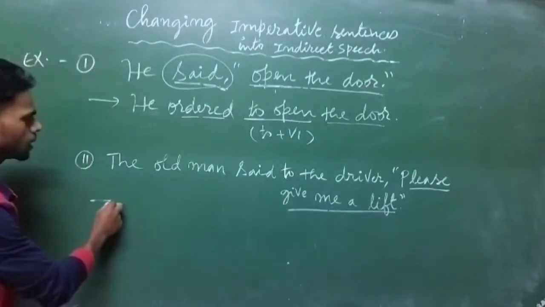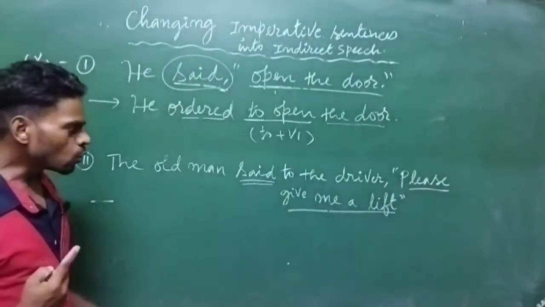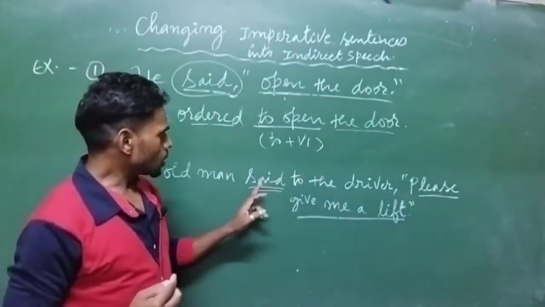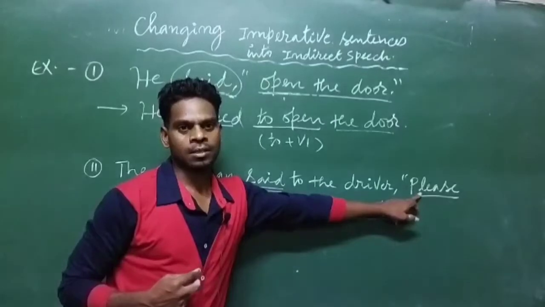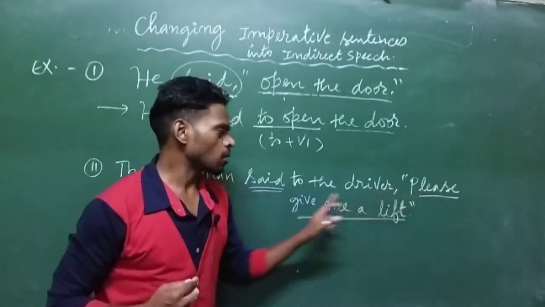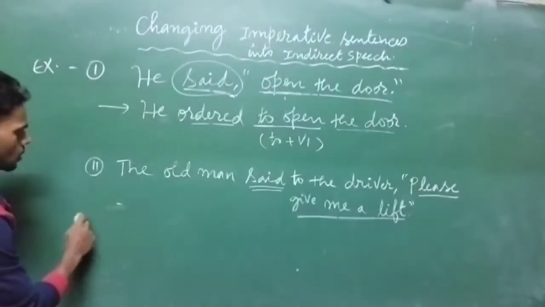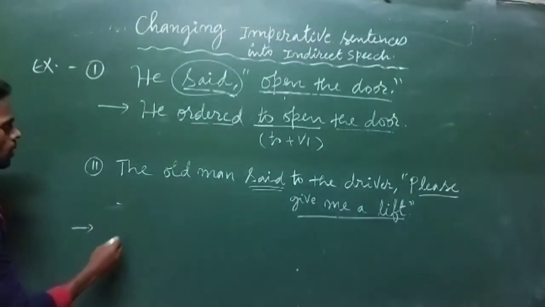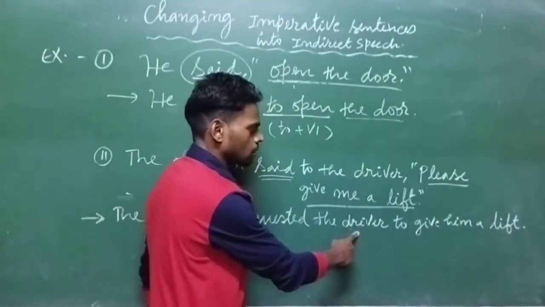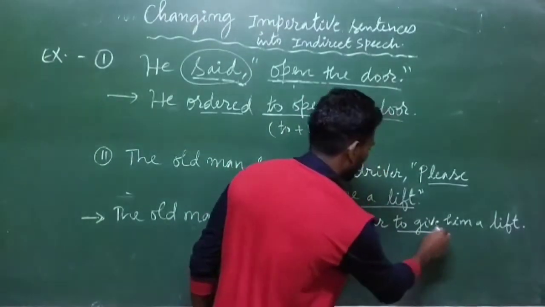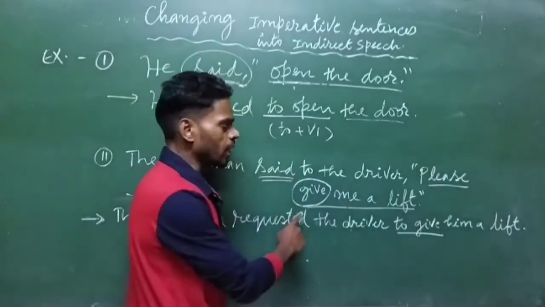So now let's change it. Now said will change into requested. And how do you know that this word requested should come here? Because the word please is there. That is the indication that somebody is requesting. So now let's change into indirect speech. It will be: the old man requested the driver. Then we have to use infinitive, to plus V1. So here give is the main verb, the base form of the verb.